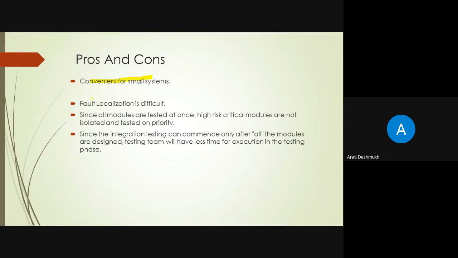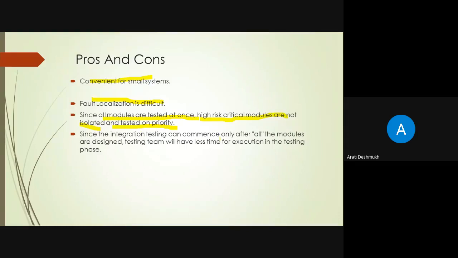So fault localization is very difficult because we run testing simultaneously. All the modules are tested at once, so high risk critical modules are not isolated and are not tested on priority.